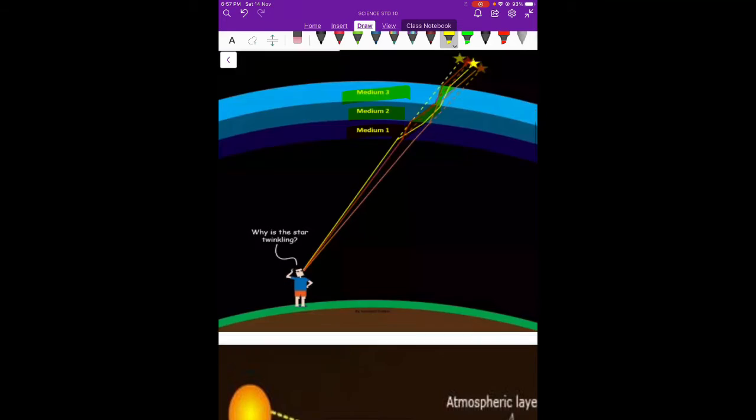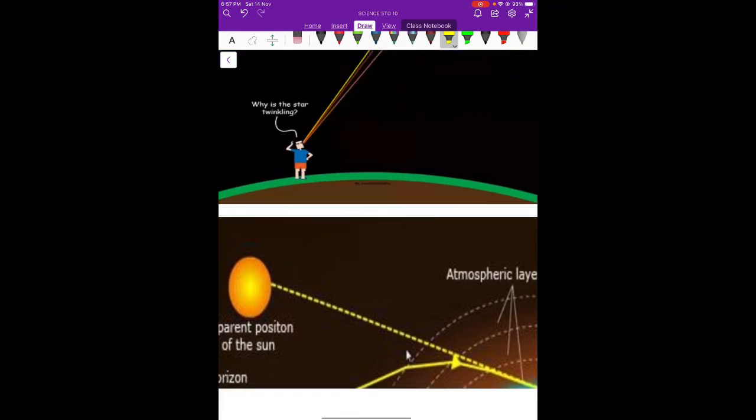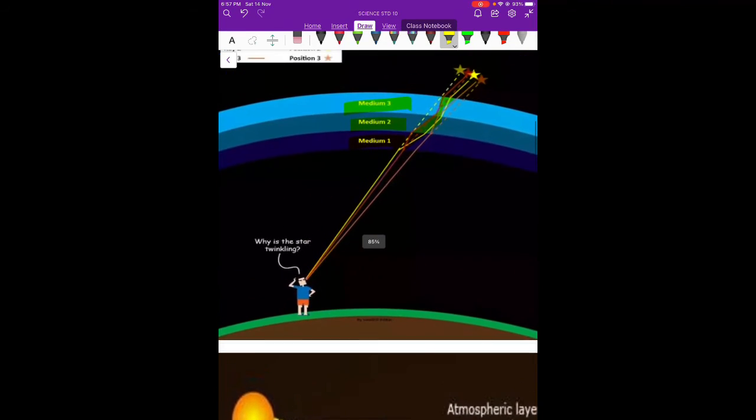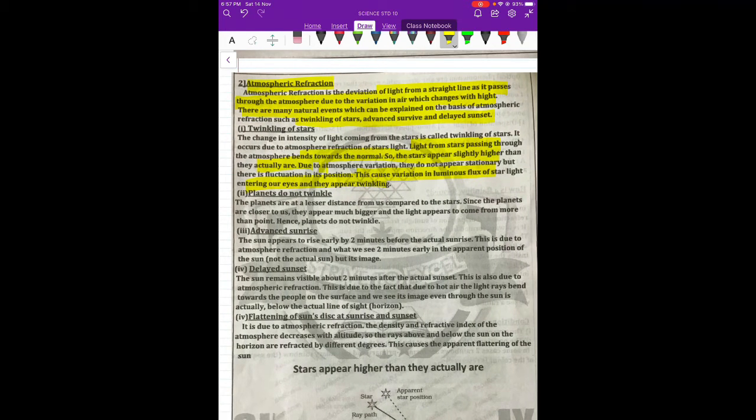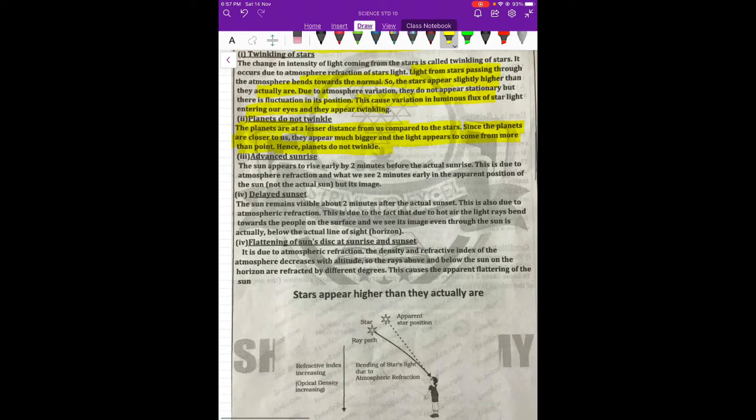Now the question comes, why planets do not twinkle? Planets are very near, so that is a question often asked. So planets are at a very near distance as compared to the stars. Stars are millions and millions of kilometers away. Planets are not that far off, and planets are closer to us and they appear huge, and the light does not appear as one fine beam, it will appear as coming from more than one point. So because of this broad source, we feel that the planets do not twinkle.